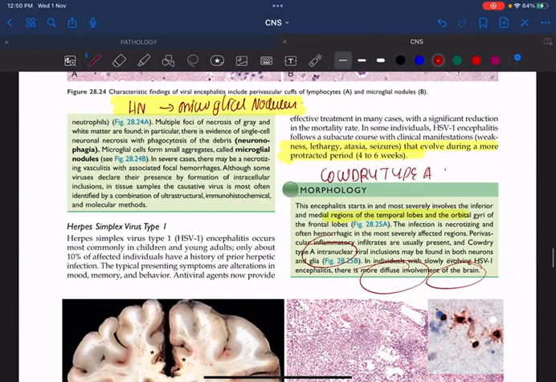When they ask about HSV encephalitis, you can write about the organism and the features of the organism. That everything comes from microbiology. As far as pathology is concerned, the morphology is important, the histopathological features are important, and just a few 2-3 points about clinical features.